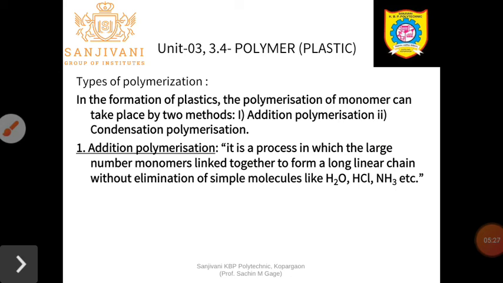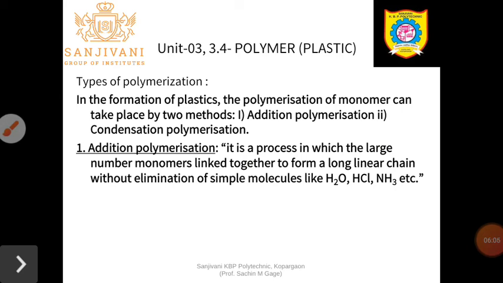Which molecules are eliminated? Like water, it may be HCl or ammonia and so on. On the basis of the functional group which the monomer possesses, while combining, molecules may get eliminated. But in an addition polymerization reaction, the name itself suggests that only the addition of identical molecules, similar monomers, takes place to form the polymer without any elimination.